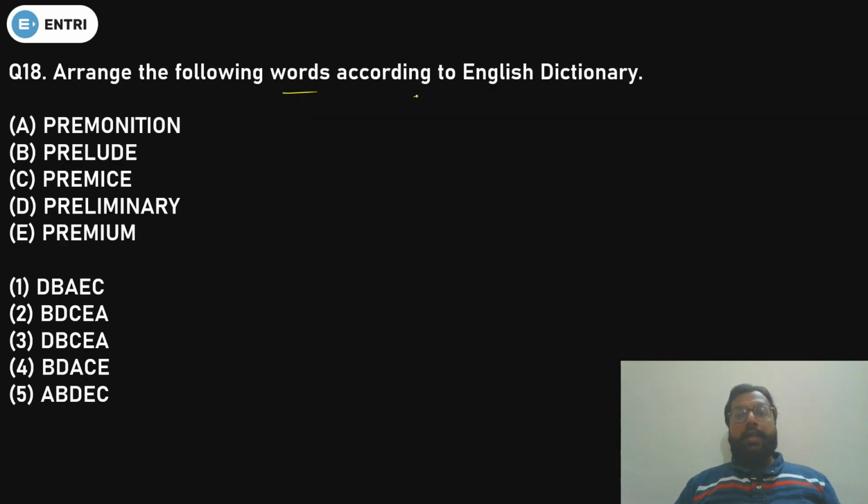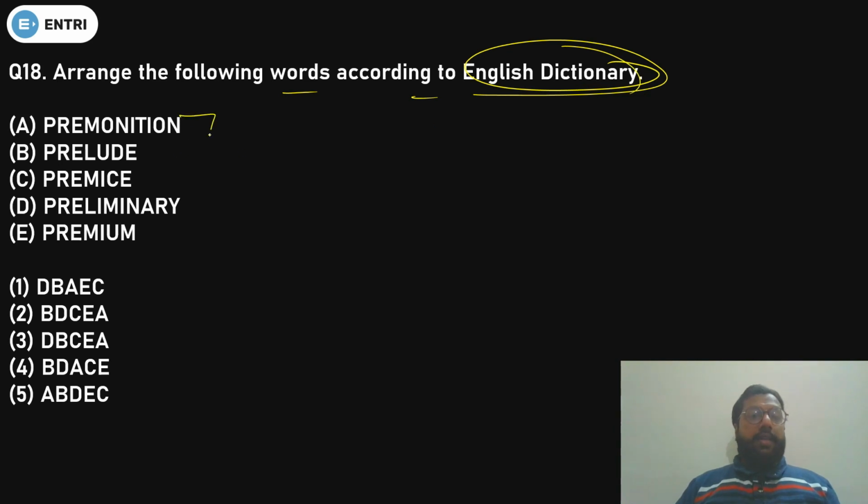Arrange the following words according to the English dictionary. Very easy question, very simple. You have to just arrange these 5 words according to the dictionary. And you know how the dictionary is arranged. First of all, see the first letter. So the first letter of each word is same. So moving on to the second. So R is same in all. Moving on to the third. So E and E. This is also same.